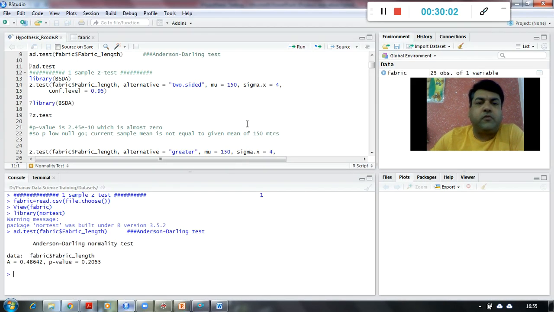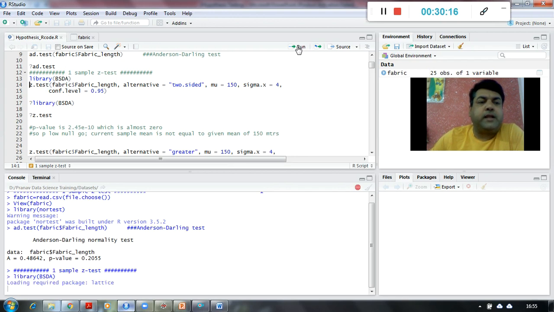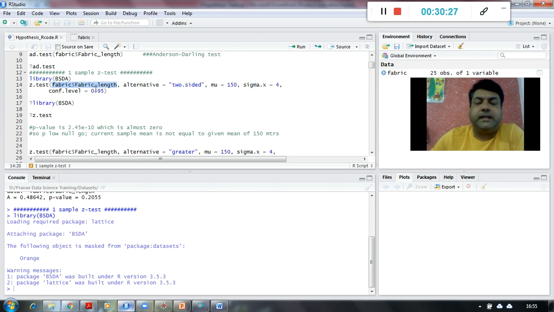So if I want to perform a one sample z-test, okay, the library I'm going to use is BSDA, that is Basic Statistics Data Analysis. Okay, so I'm going to invoke that library, and from that, z.test, I'm using this. By using this code, I'm simply saying fabric$fabric_length, which means I'm passing the data to perform the z-test, and I'm saying alternative equal to two-sided over here.